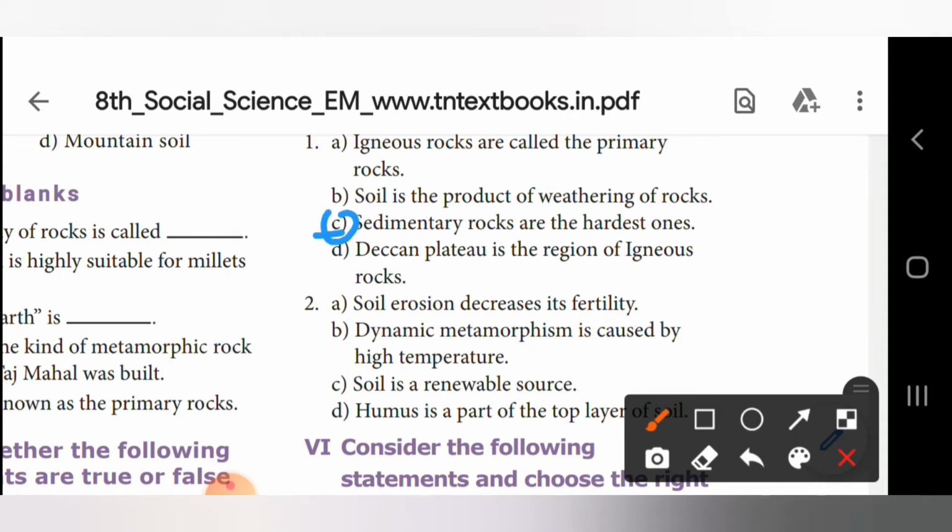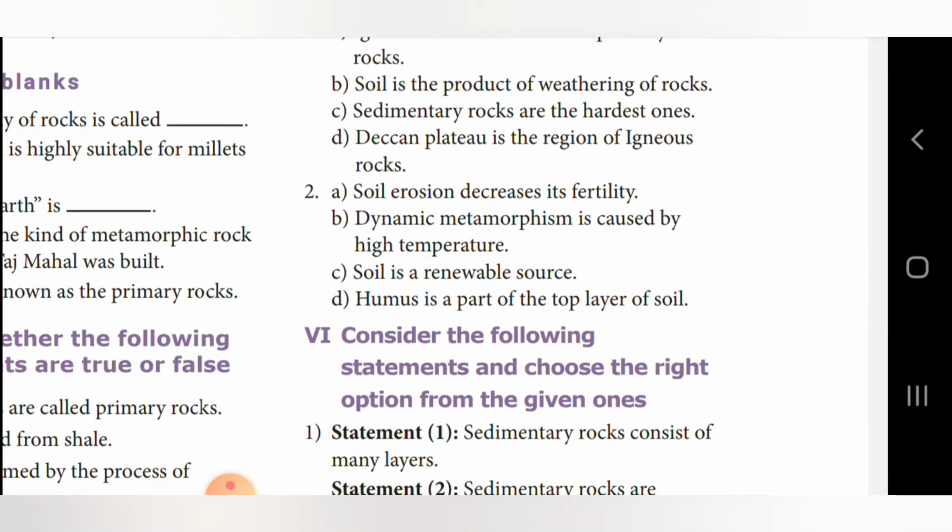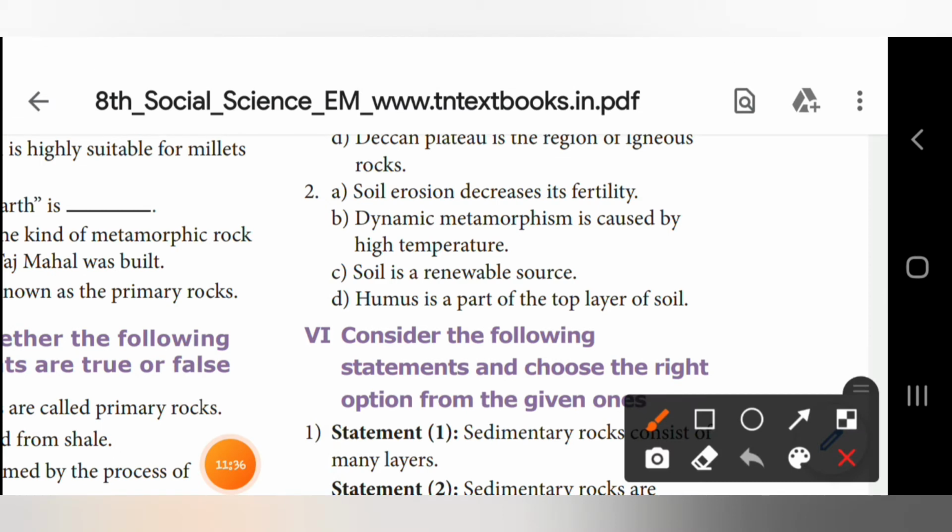Okay, now coming to the second one. Soil erosion decreases its fertility. This is correct. Soil erosion decreases its fertility only. Second one, B. Dynamic metamorphism is caused by high temperature. So B1 is the incorrect statement. Soil is a renewable source. This is correct. Humus is a part of the top layer of soil, and this is also correct. So the incorrect answer is B.